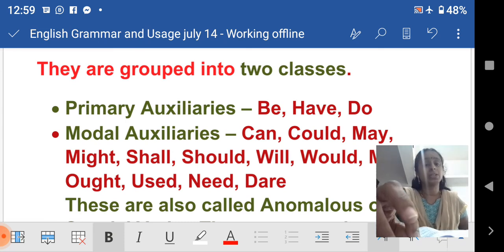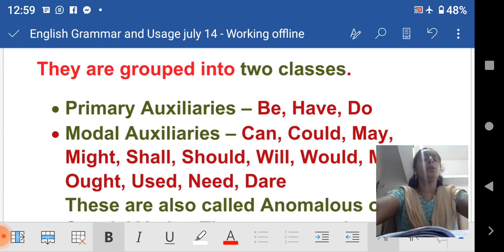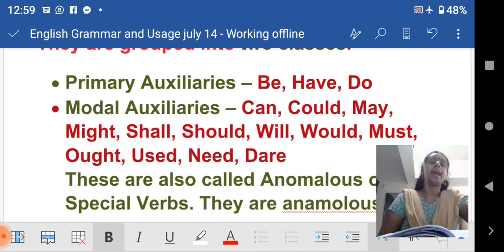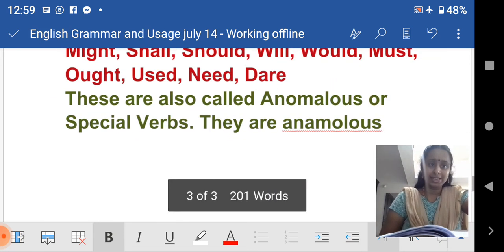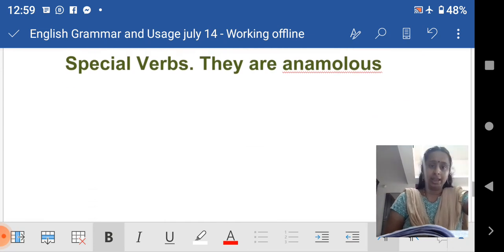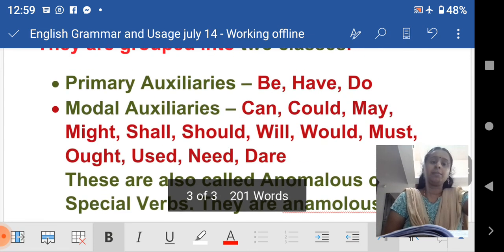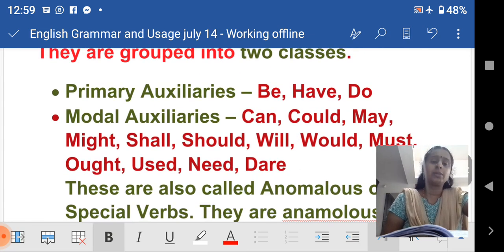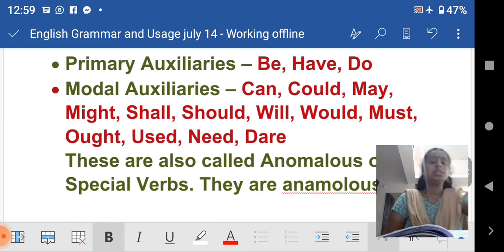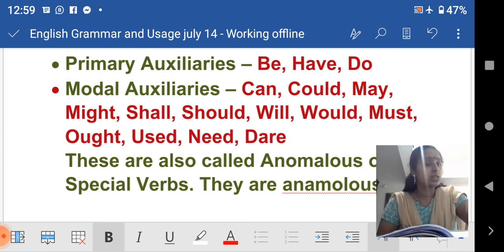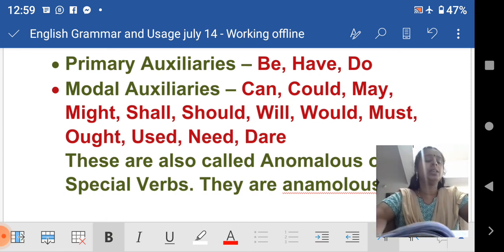Now moving to the modal auxiliaries, which are they? Can, could, may, might, shall, should, will, would, must, ought, used, need, dare, etc. These are also called anomalous or special verbs. I will be coming to that in detail, because we have a lot to speak about all these auxiliary verbs, whether primary or modal auxiliary. I will come to these in the next class.